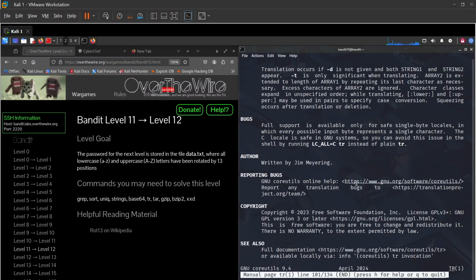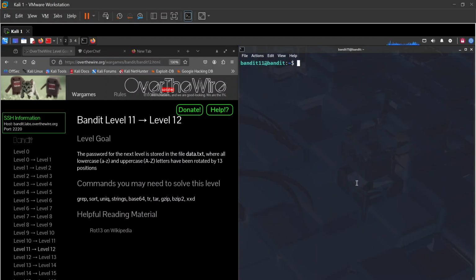You can read more about that, so I'm just going to go back here, clear, ls, cat data.txt. You see what we're dealing with. So we're going to cat data.txt. I'm going to pipe that to tr, and we're going to translate this. Basically, if you watch here, it says it was lowercase a to z and uppercase A to Z. So we're going to open up a bracket here, and I'm going to type capital A to capital Z, and I'm also going to put small a to z, and I'm going to close that bracket.